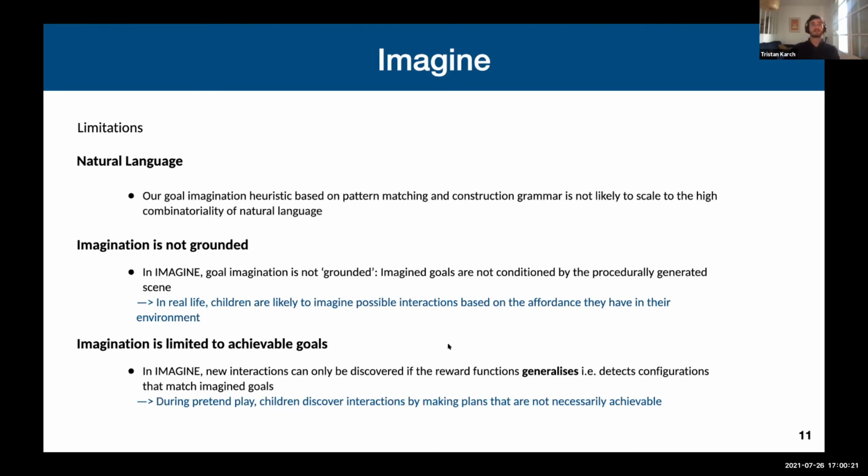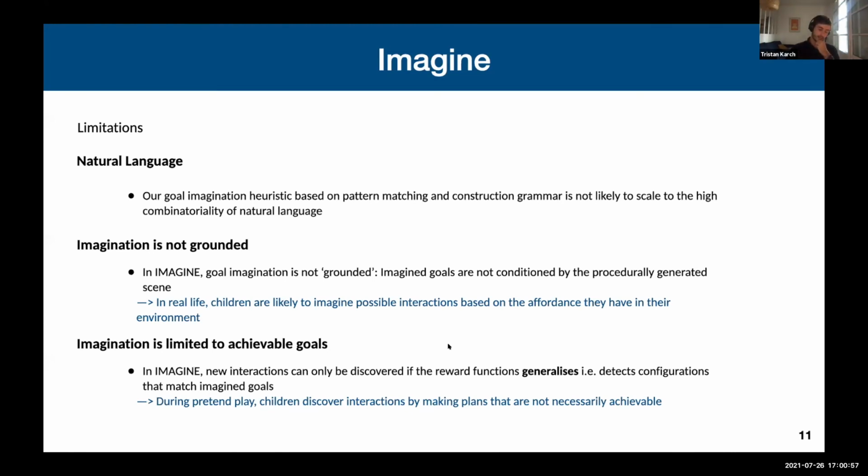Another limitation is that the imagination procedure that we implemented is not really grounded, which means that the agent is not observing the scene before trying to imagine a new goal. This is not really compatible with how children learn new interactions, because they are likely to base the plans they set for themselves on the affordances that they have in their environment.